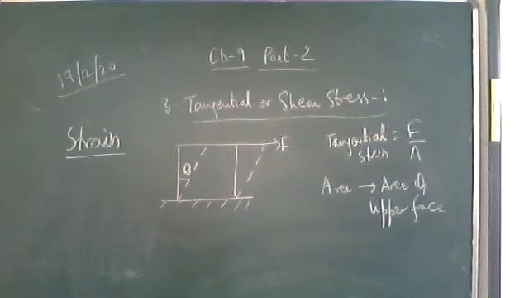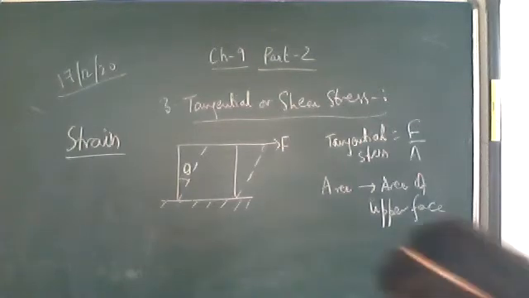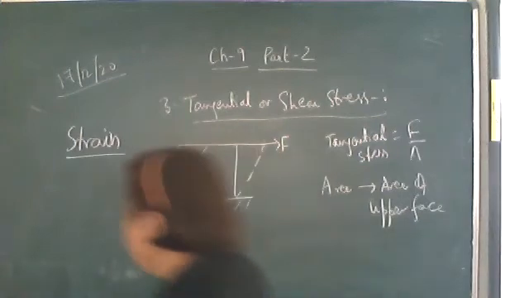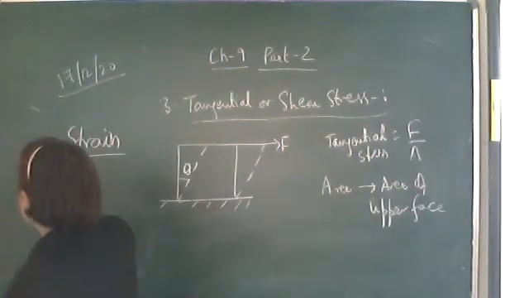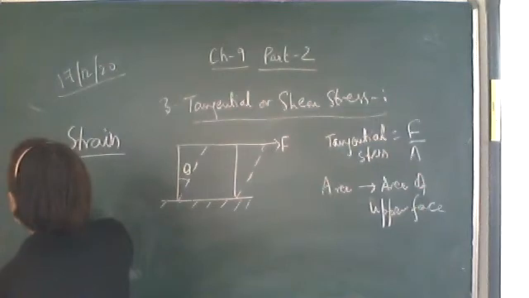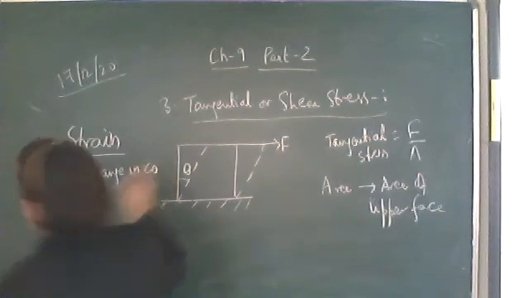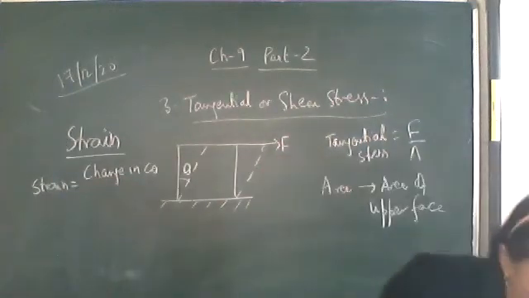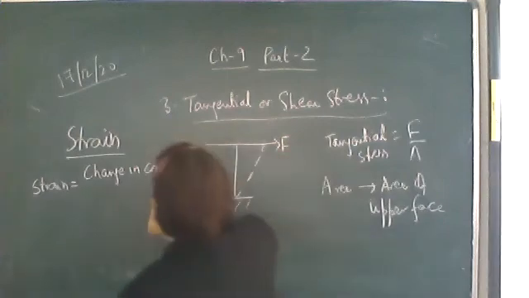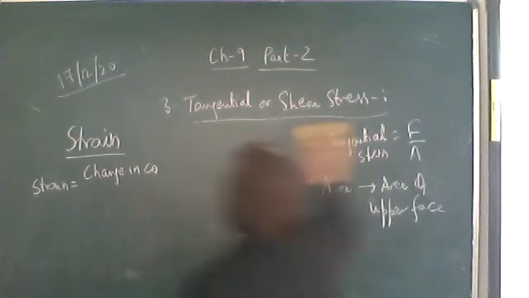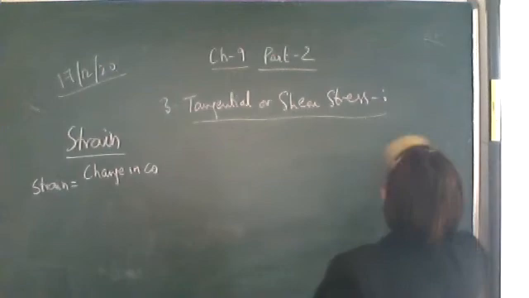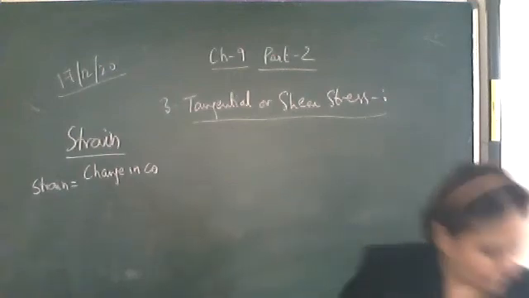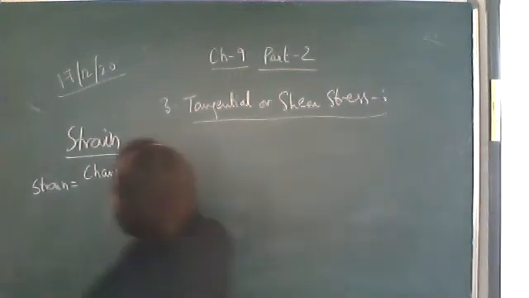Write down: strain is defined as the ratio of change in configuration to the original configuration.